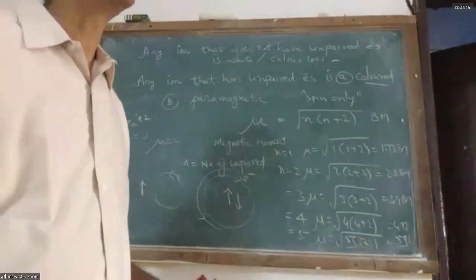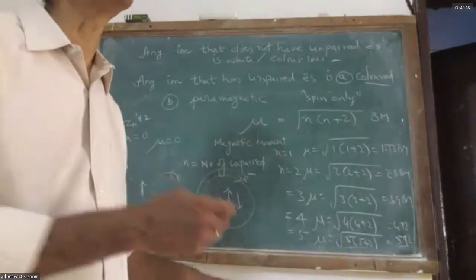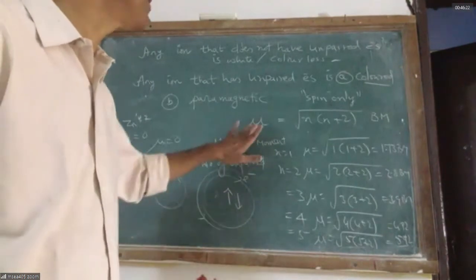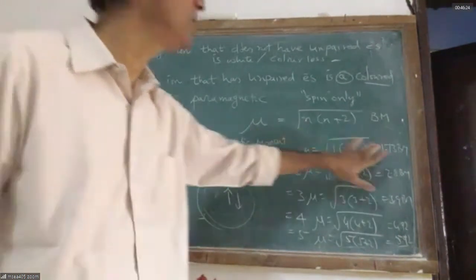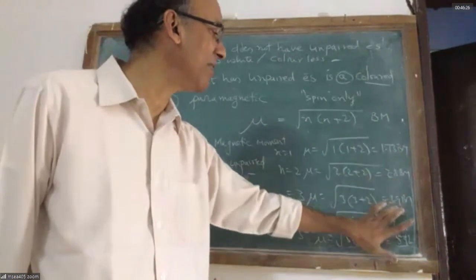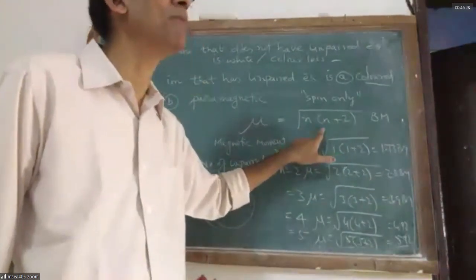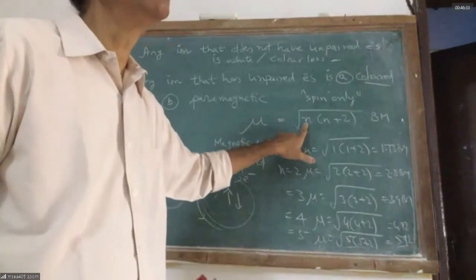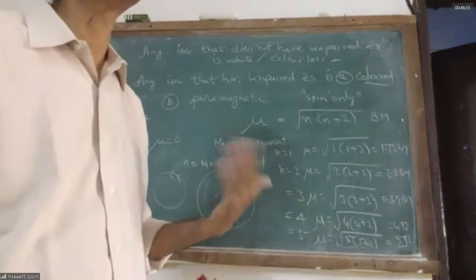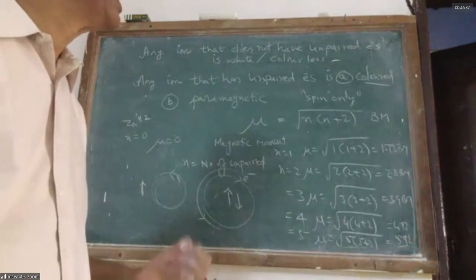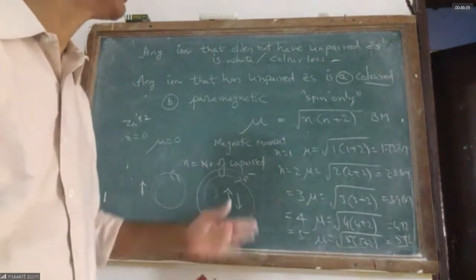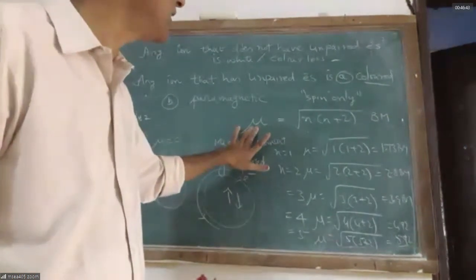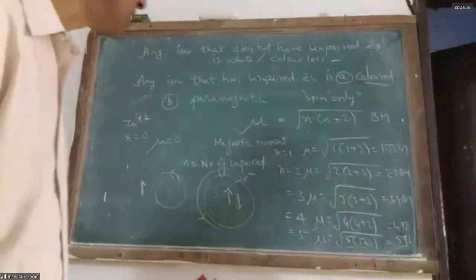Therefore, the real experimental magnetic moment sometimes will be different from the value calculated using this formula, because there is some other factor which can cause magnetic moment. There is a note on that.